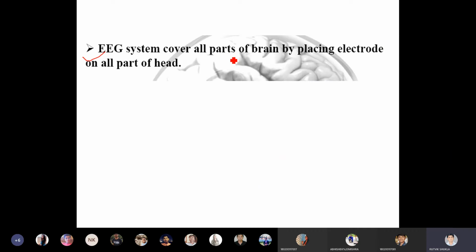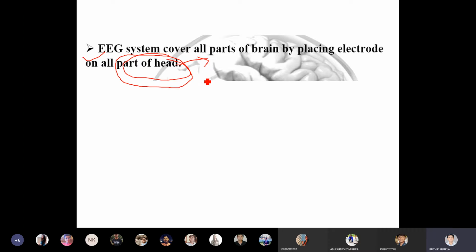EEG system covers all parts of the brain by placing electrodes on all parts of the head. This is very, very important. Generally, the more electrodes you place the better, because you want to get most of the information from the brain, and that's why you need to put a larger number of electrodes.